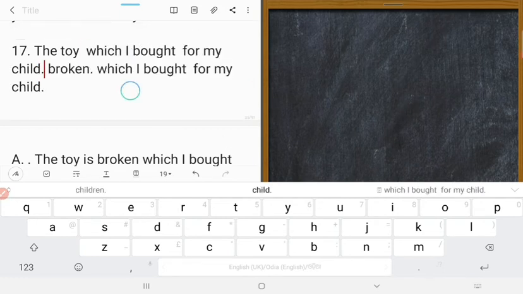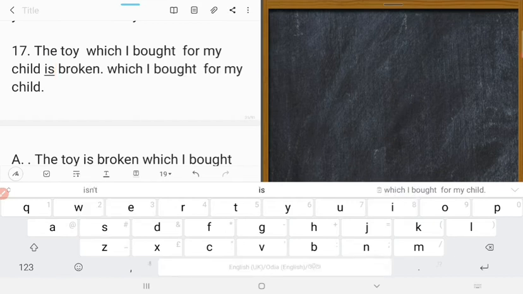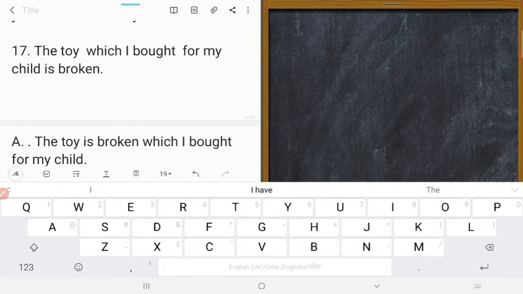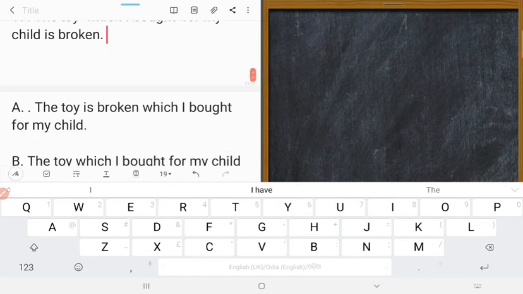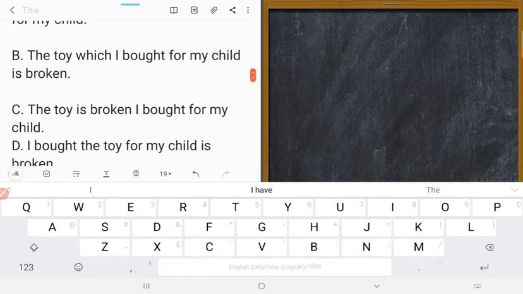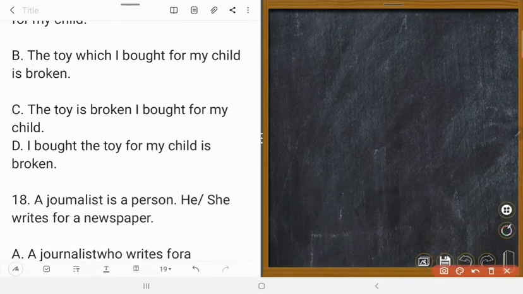Yes, paste it. So the toy which I bought for my child is broken. Now let's remove this one. Delete this one. Okay, done. 17. Could you understand? Which is correct? The toy is broken. No. The toy which I bought for my child is broken. Number B is correct. Right?